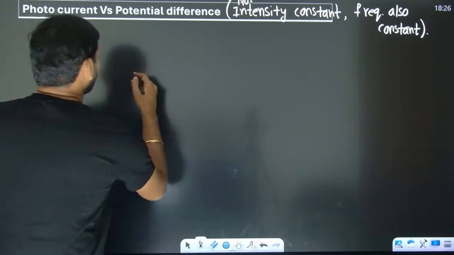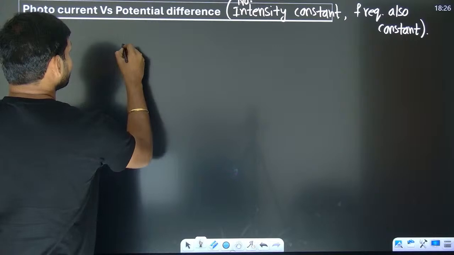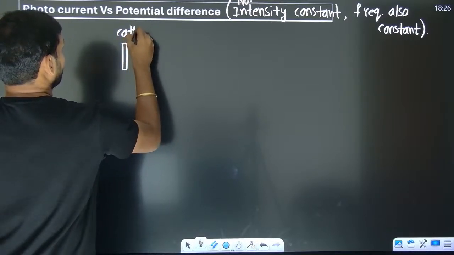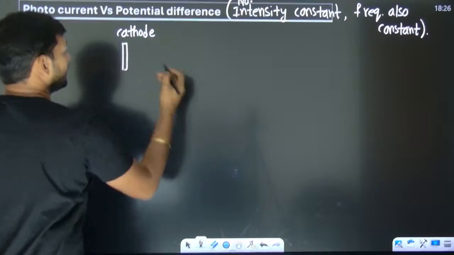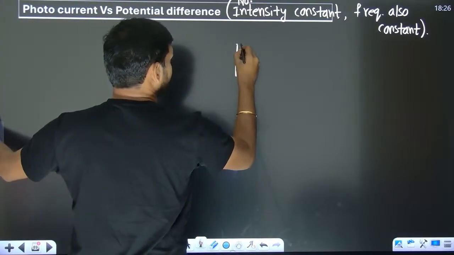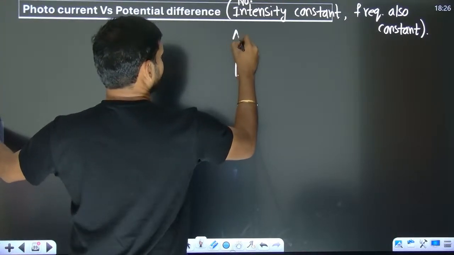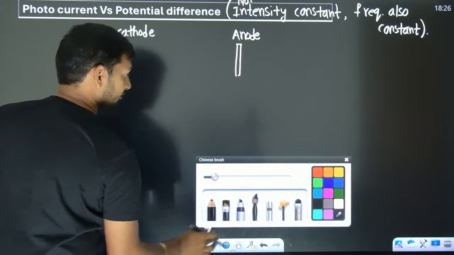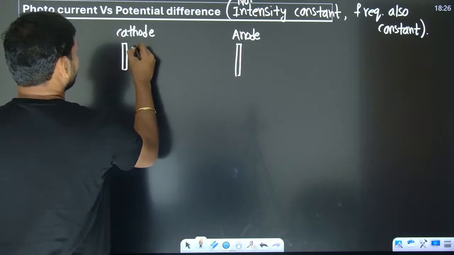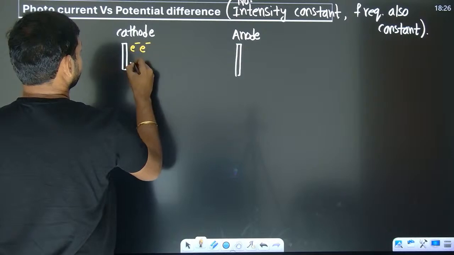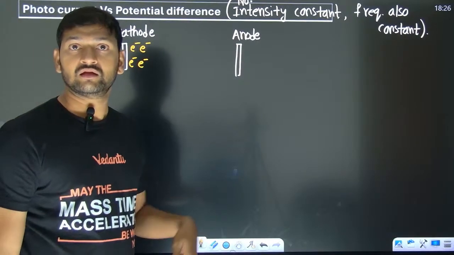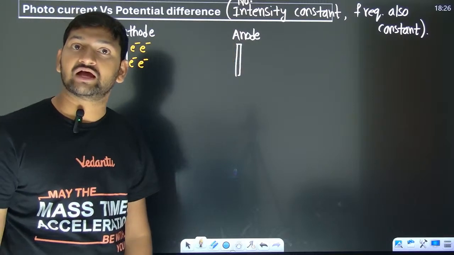Now, whatever electrons come out from this cathode plate, those electrons which have come out will try moving towards the anode.